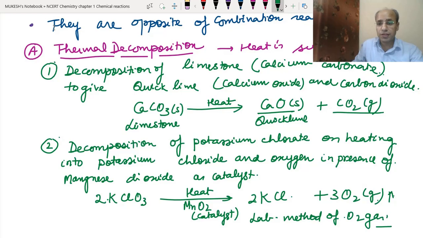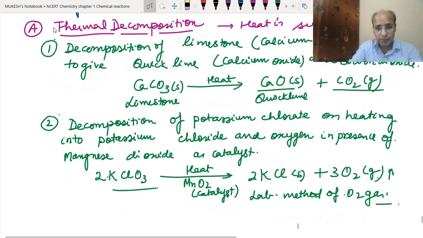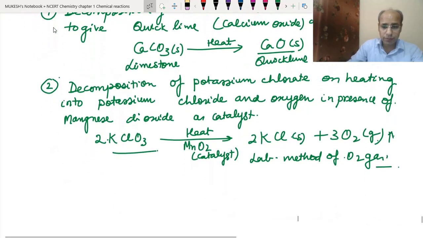In the laboratory we can prepare oxygen gas by this method. Basically we take potassium chlorate and put some manganese dioxide, which works as a catalyst so that the reaction becomes faster. That we have also studied in previous videos. Now when we provide heat from outside, we get potassium chloride, which is solid, and oxygen gas along with it. So this is an example of thermal decomposition.